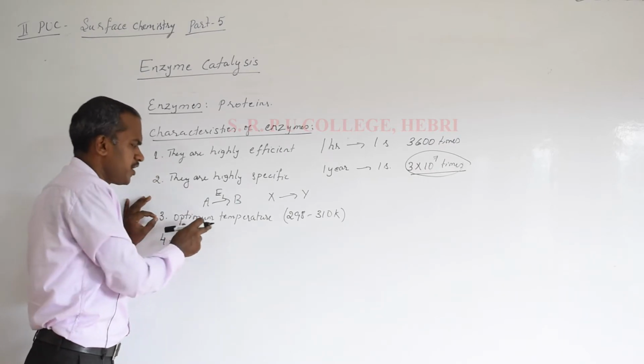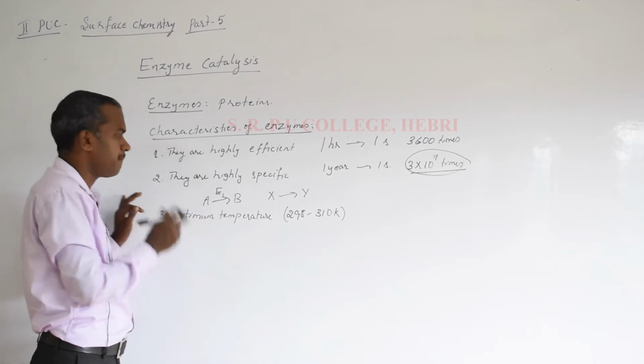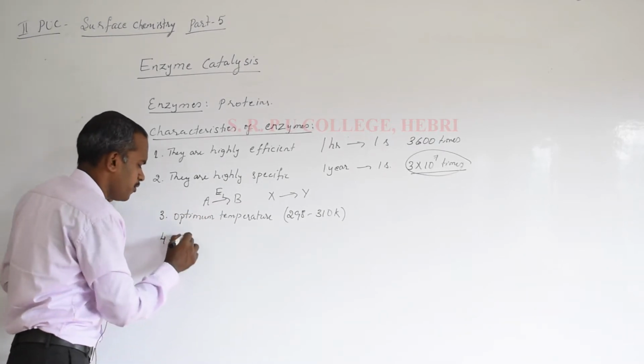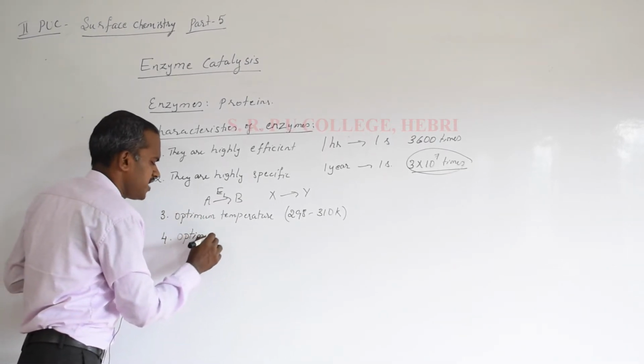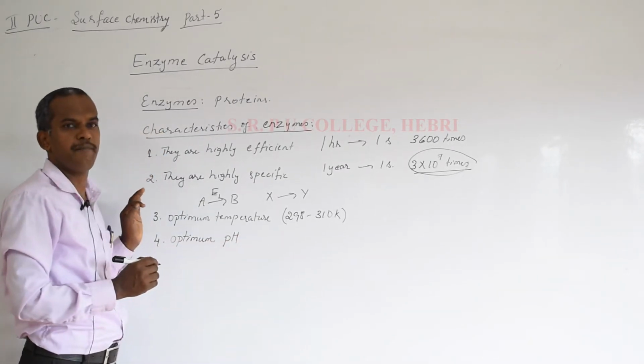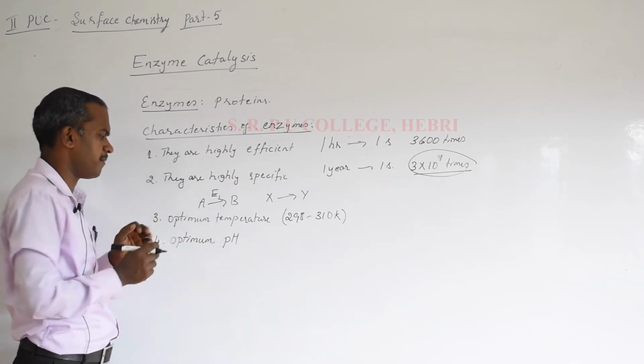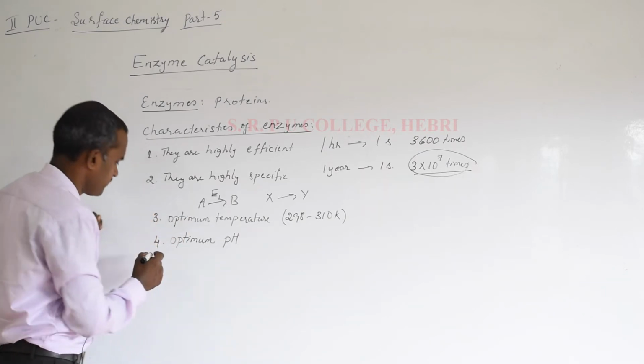When you study a chemical catalyst, there is only an optimum temperature, but for enzymes there is also an optimum pH. So the fourth point: enzymes are more efficient at a particular pH called the optimum pH. You can easily remember optimum temperature and optimum pH together.